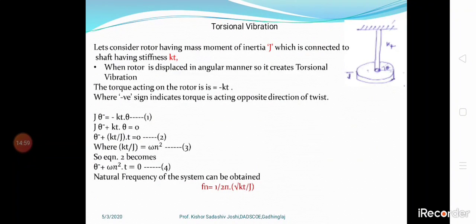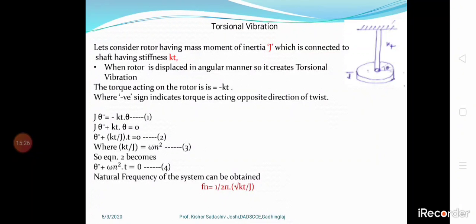When the rotor is displaced in an angular manner, it creates a torsional vibration. If you take one example, one disc connected to a rod and you start to rotate it, it will create torsion. Torsion means the upper side is fixed, a thread is connected to a plate, and you try to rotate it. Because of rotation, torsion will occur.